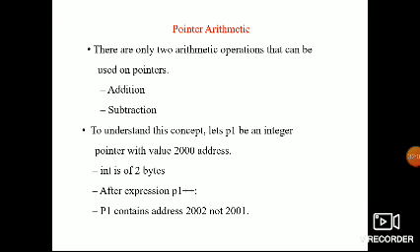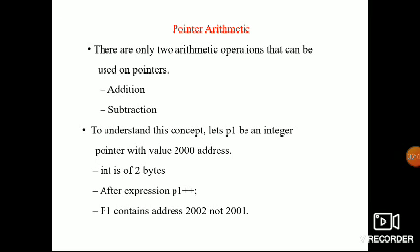These are the two symbols we will be using. So in Rule 4, we can use relational and conditional operators between two pointers. How? Address greater than address will give true or false, because the result of a relational operator is a boolean, true or false. Conditional operators are also based on true or false. So you can use the relational and conditional operators between two pointers.